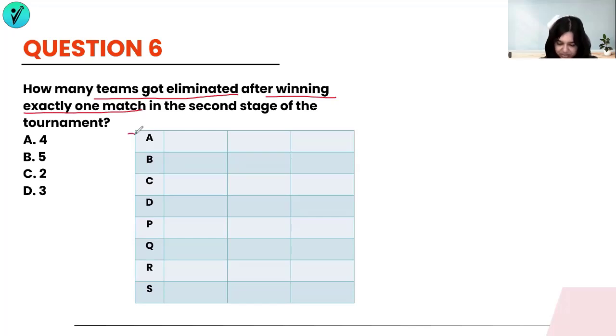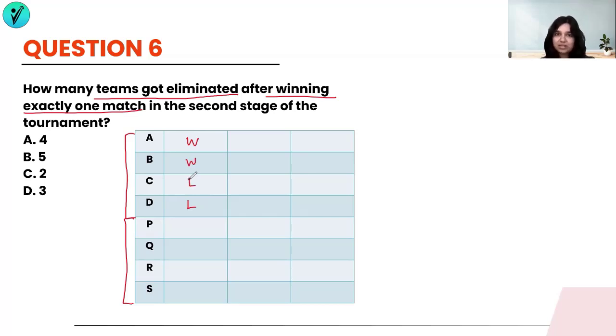So what we've done here is we've taken the top 4 teams of group 1 and the top 4 teams of group 2. This is where the second stage begins. I'm clearly assuming that A is the winner of the tournament. So A has won this match as well, along with D. So D has lost this match. B has played with C. So B has won and C has lost. This is just an assumption.